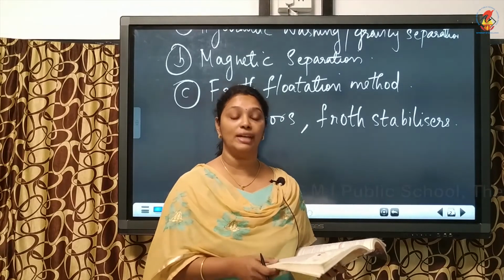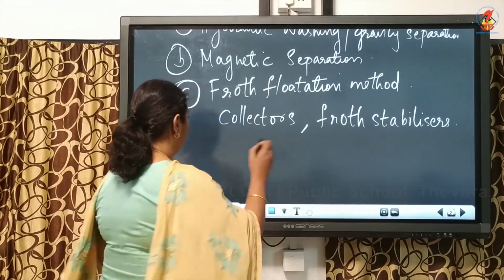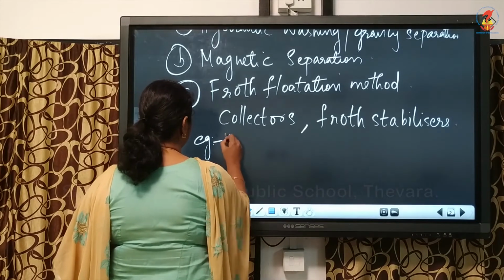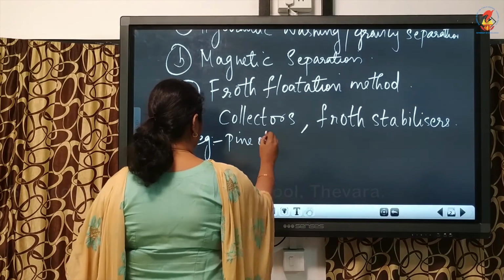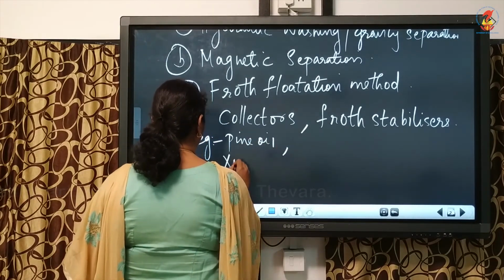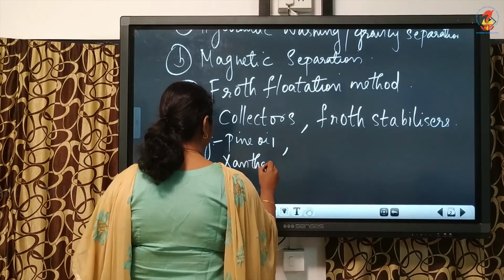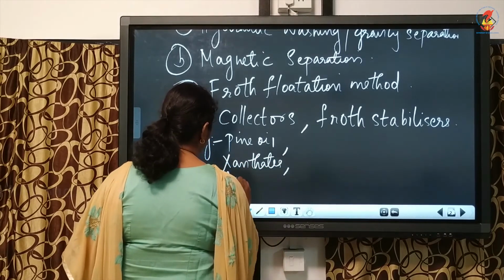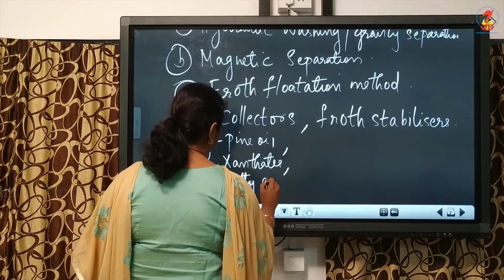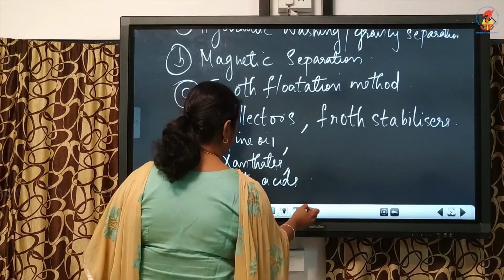An example for collectors is pine oil, xanthates and fatty acids. These are examples for collectors.